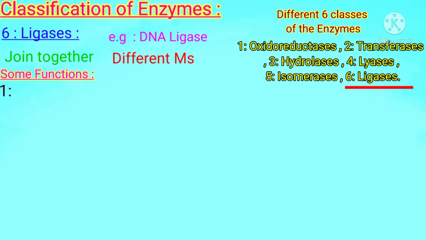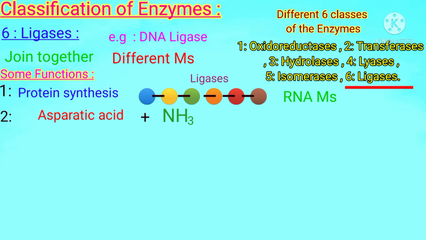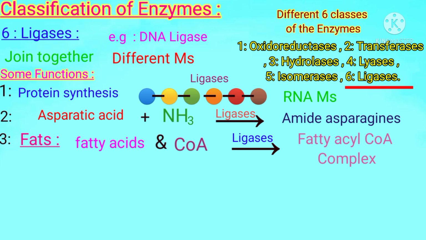First one is that during protein synthesis, when amino acids join to RNA molecules, then this joining of amino acids happens due to the presence of ligases. Secondly, when aspartic acid combines with ammonia, then students, in this combination, ligases enzymes catalyze the synthesis of amide asparagine. Thirdly, during the synthesis of fats, when fatty acids and CoA react with each other, then in the presence of ligases, the synthesis of fatty acyl CoA complex occurs.